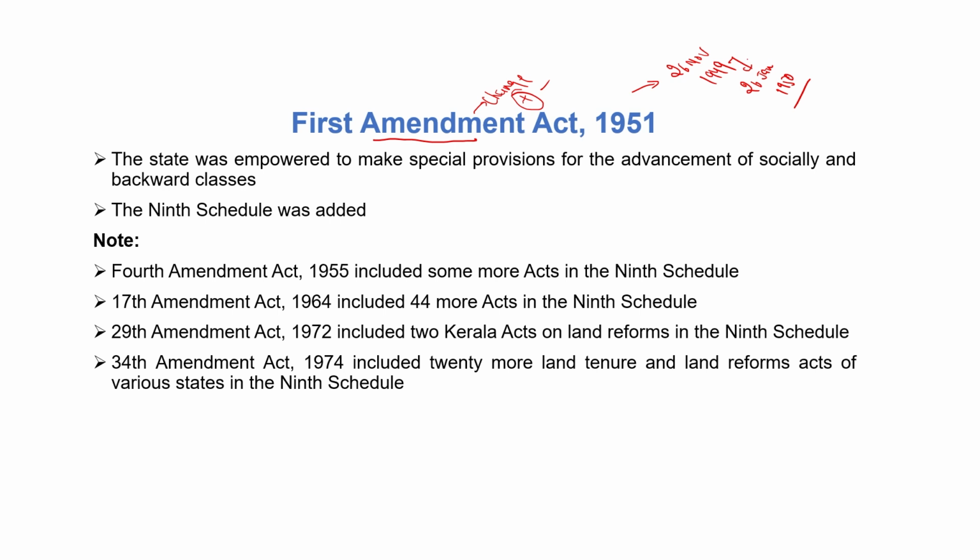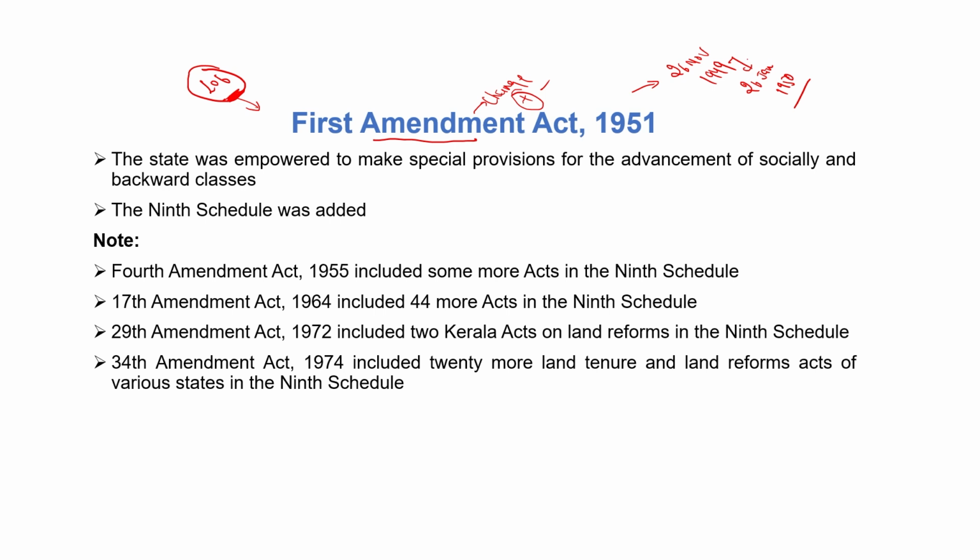Till now, a total of 106 constitutional amendments have been done. It means there have been 106 changes made in our Indian constitution. We have to discuss the important amendments. We do not have to discuss all 106 amendments, only the important major amendments of our constitution. Clear? Okay, so let's start.